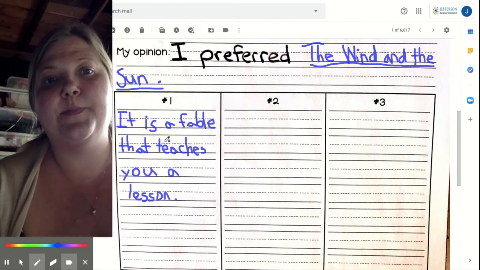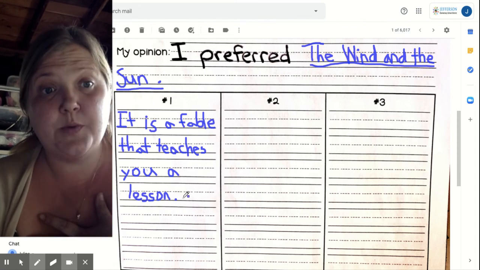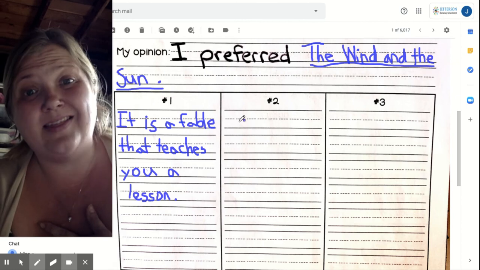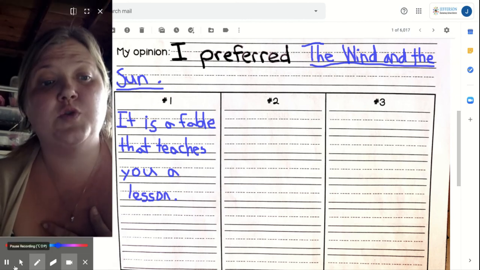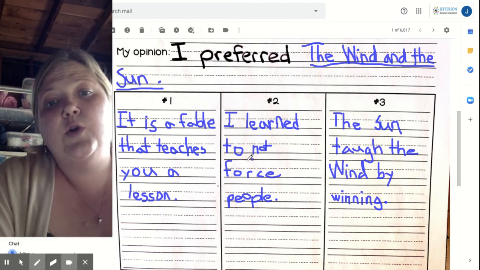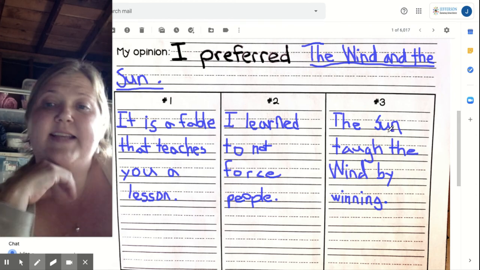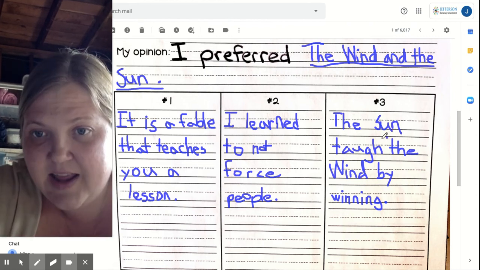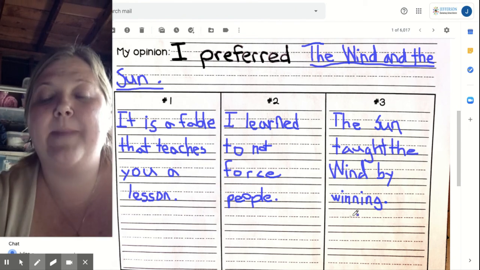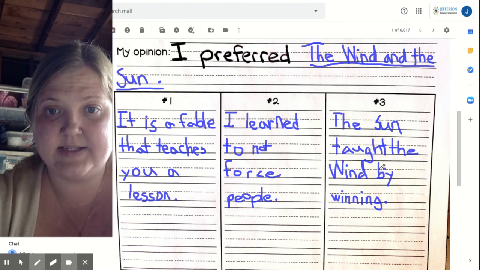So here, for example, I said, it is a fable that teaches you a lesson. So that's one of the reasons why I really enjoyed it. For number two, I'm going to write what that lesson is. So I wrote, I learned not to force people. And for number three, I had the idea, the sun taught the wind by winning. So that was my example from the text.